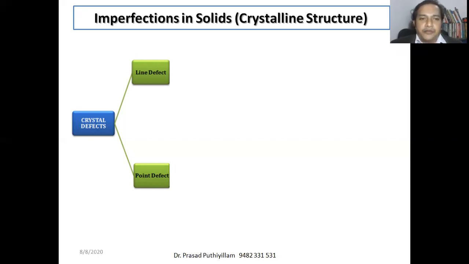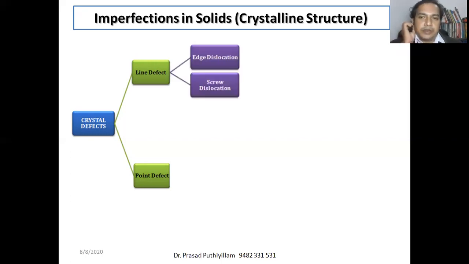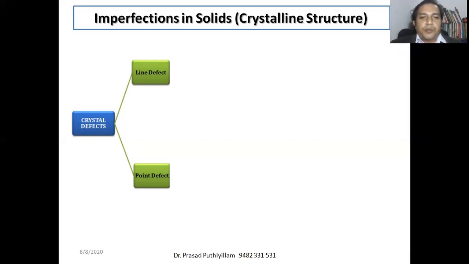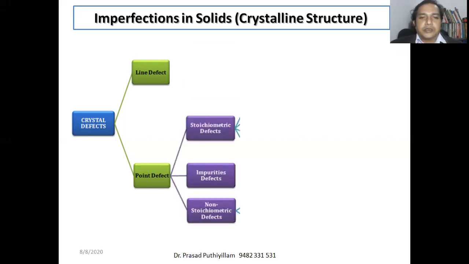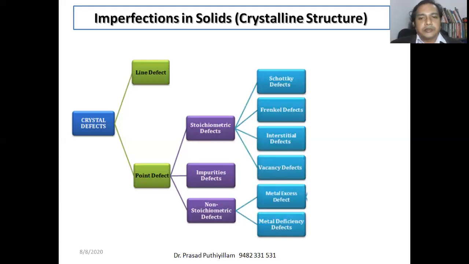The line defect is not in the syllabus at present. It can be classified as edge dislocation defect or screw dislocation defect. And point defects are classified as stoichiometric defects, impurity defects, and non-stoichiometric defects. Stoichiometric defects are further classified as vacancy defect, interstitial defect, Frenkel defect, and Schottky defect.